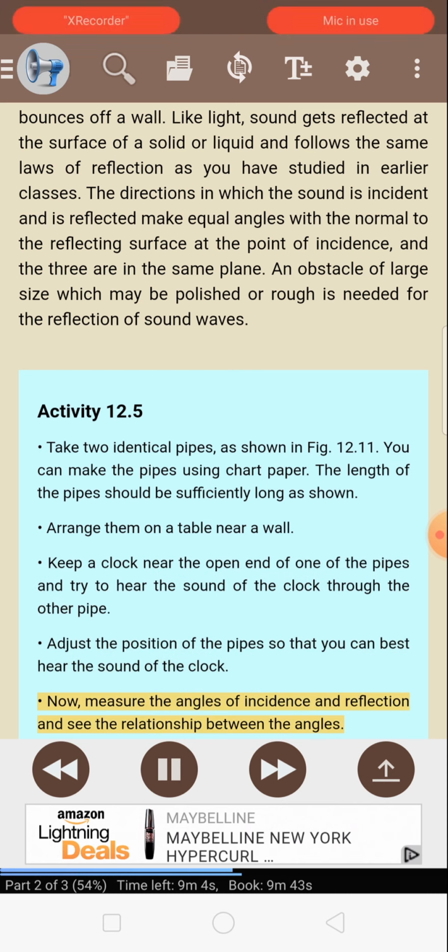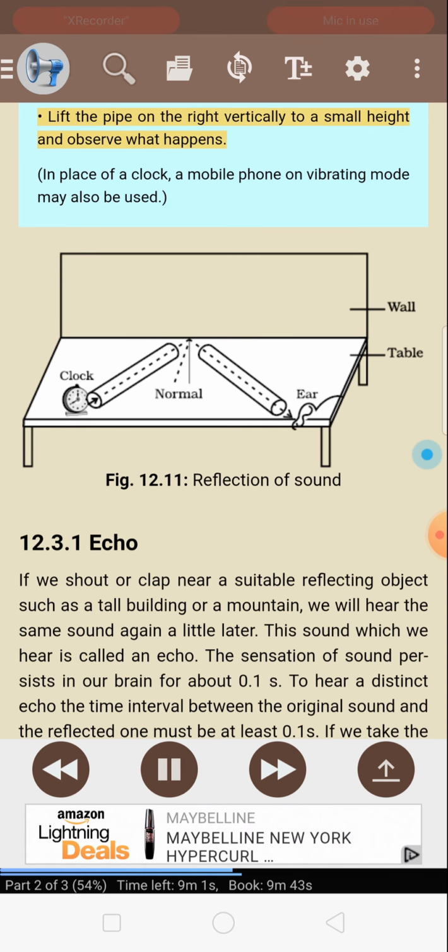Now, measure the angles of incidence and reflection and see the relationship between the angles. Lift the pipe on the right vertically to a small height and observe what happens. In place of a clock, a mobile phone on vibrating mode may also be used. Figure 12.11, Reflection of Sound.